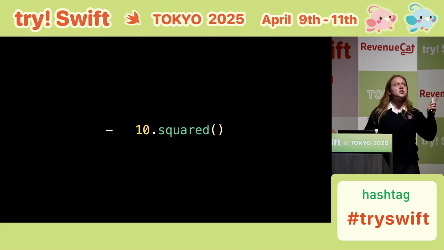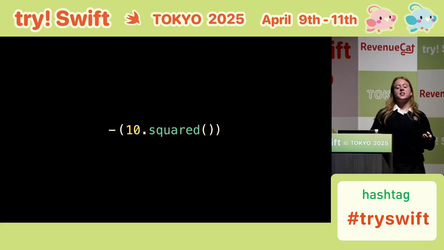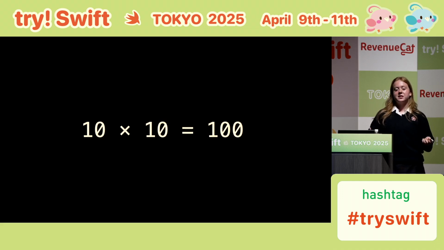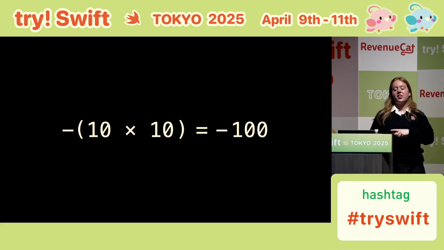But here's how Swift sees it. If I insert some parentheses, it should become clearer. Swift squares the number first, then applies a negative sign. So 10 times 10 makes 100. Then making that negative will produce minus 100.